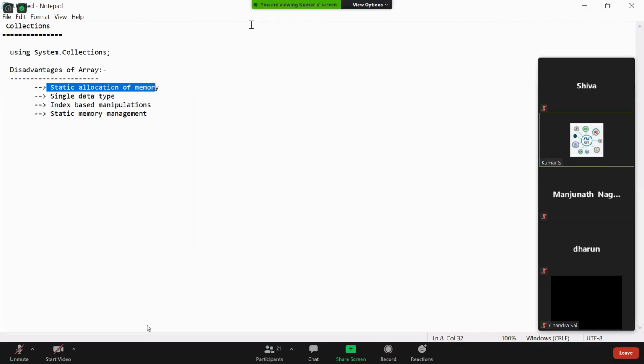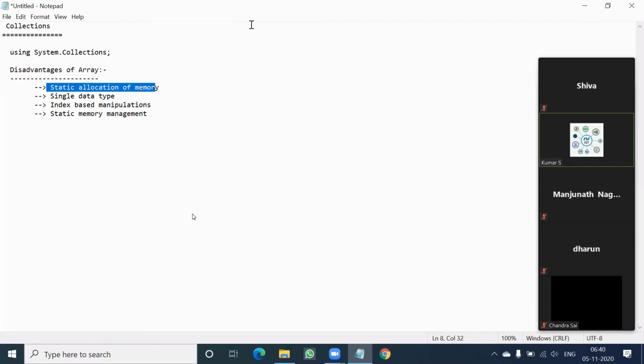Without a data type, you cannot declare one array. That means whichever data type you declare, as per that data type, you have to enter the data. But collection says, don't worry, you don't need to bother. I'm not specific to any predefined data type.